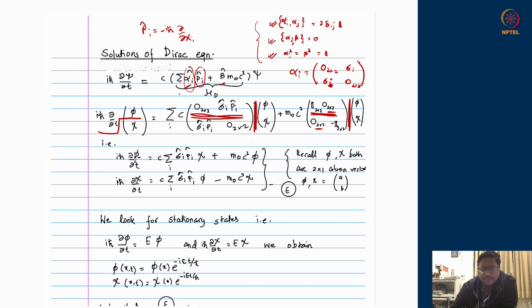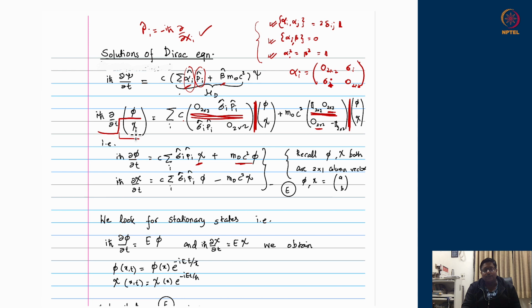So therefore iħ ∂φ/∂t should be equal to c times the 0 matrix multiplying φ, which is 0, plus σ·π multiplying χ, acting upon χ rather, because π, remember, is an operator. So σ·π acting on χ. On the second term, m₀c² times identity multiplying φ, which is m₀c² times φ, plus the 0 matrix multiplying χ, which is nothing. So these are the two terms which you will get.